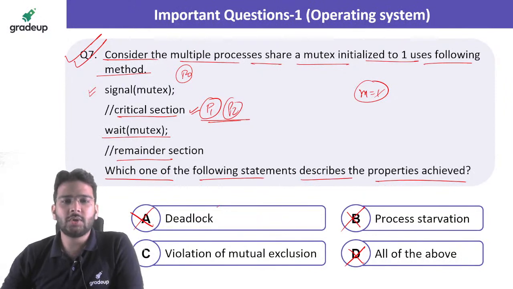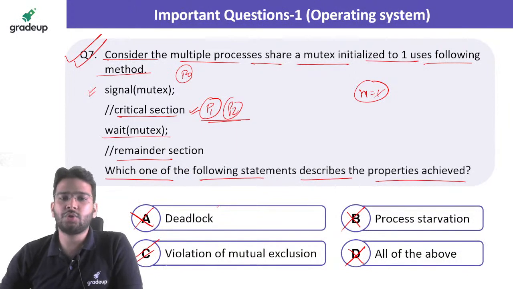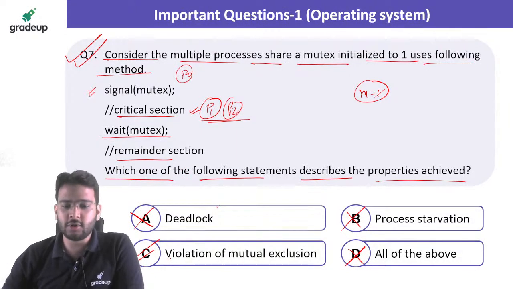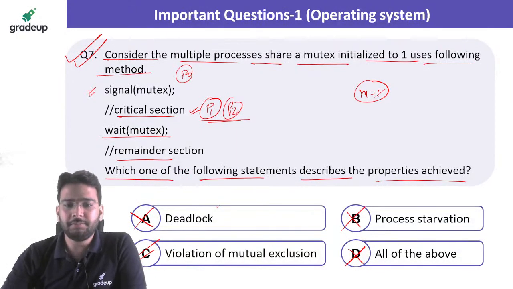Violation of mutual exclusion. Yes, that is pretty much clear from this, that any process can arrive in the critical section. We can have more than one. So that is why it is a violation of mutual exclusion. Option C is the correct answer for this question. Clear?